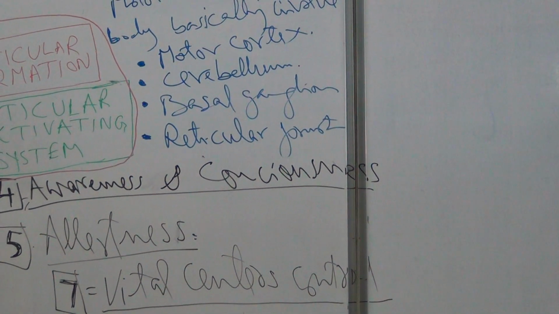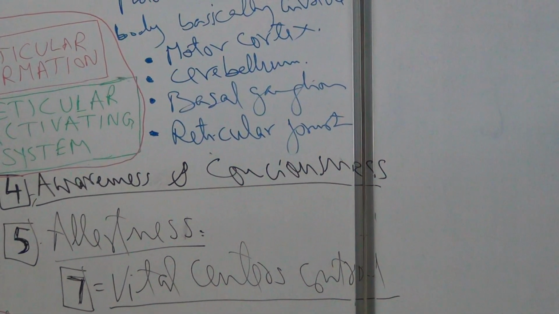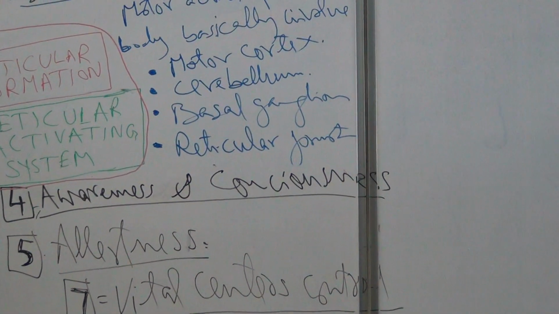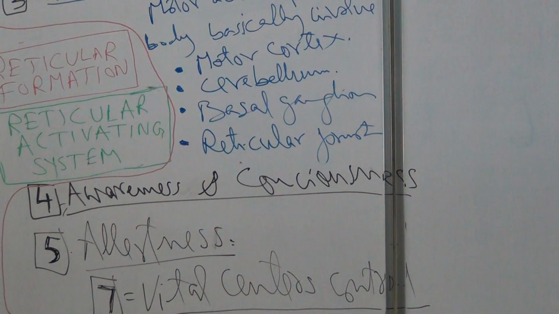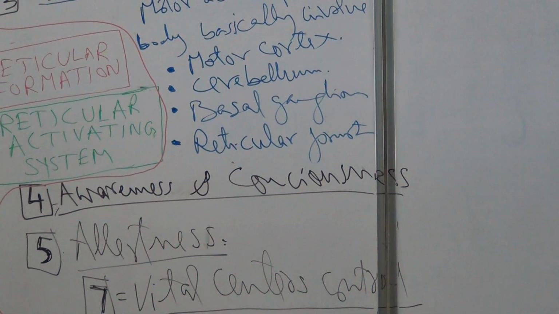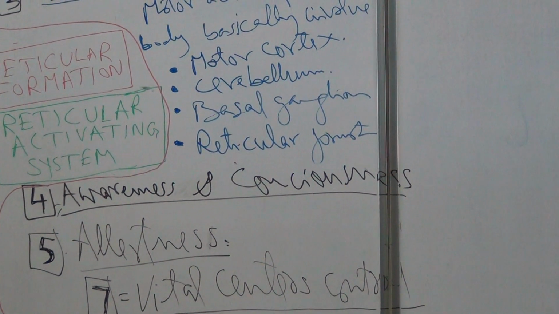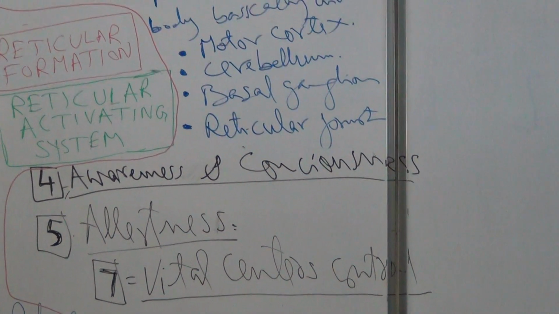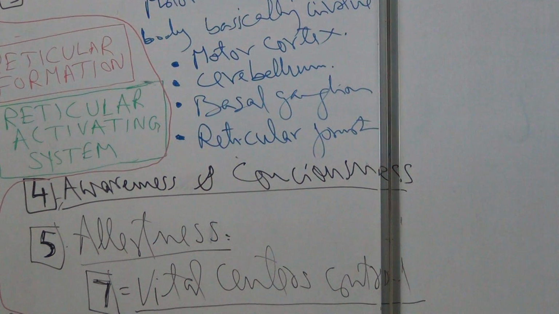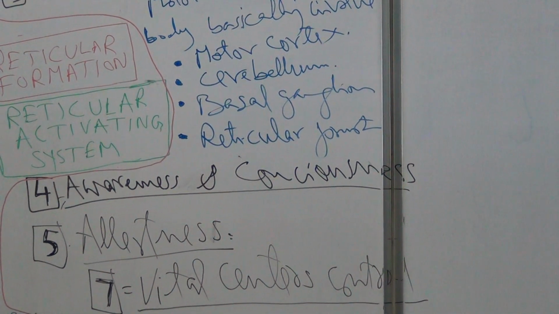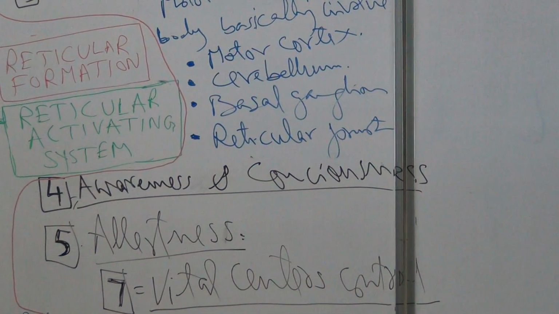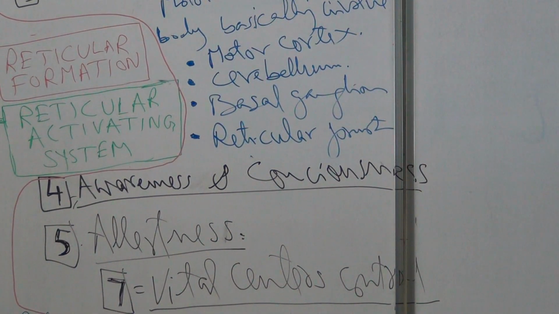As I told you before, in the lower part of the medulla oblongata, there is the area postrema, where there are the cardiac center, vasomotor center, and respiratory center.